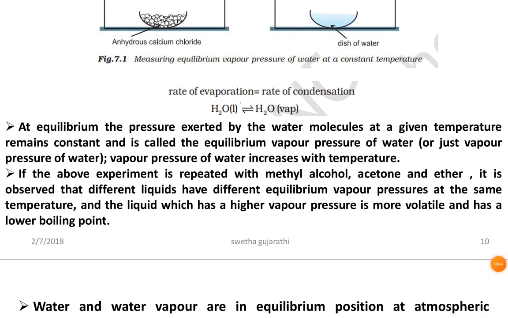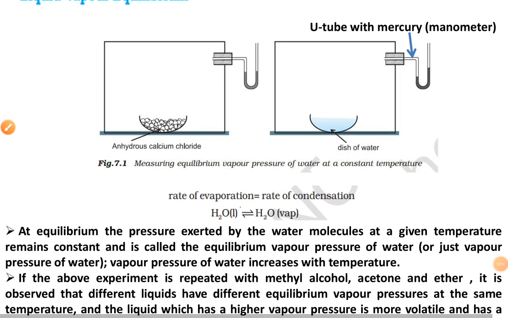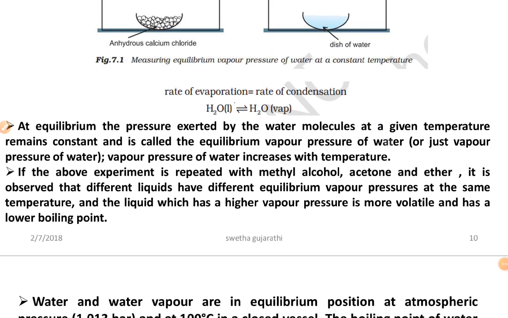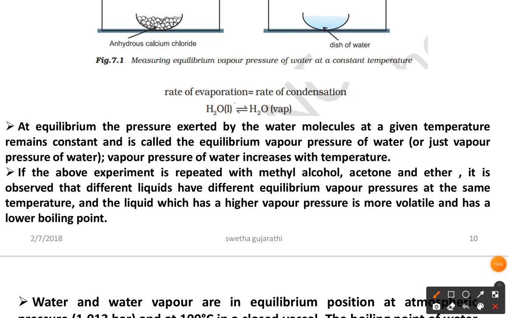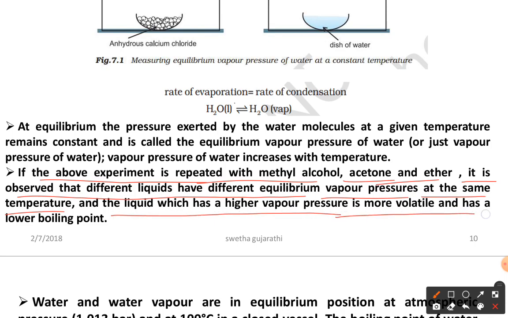So once you increase the temperature, the vapor pressure is going to increase. Next, if the above experiment is repeated with methyl alcohol, acetone and ether, it is observed that different liquids have different equilibrium vapor pressure at the same temperature, and the liquid that has a higher vapor pressure is more volatile and has a lower boiling point.